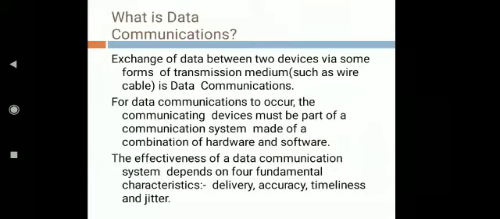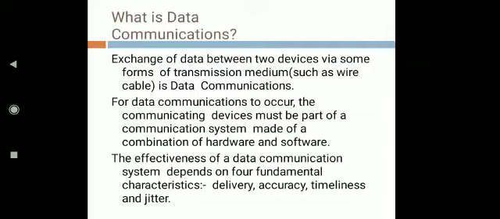So hardware and software, and the combination of these two, is required for data communication. The effectiveness of data communication you can calculate by these four characteristics. First characteristic is delivery. Data should be delivered to the correct destination. It should reach only the specific user and not any other.